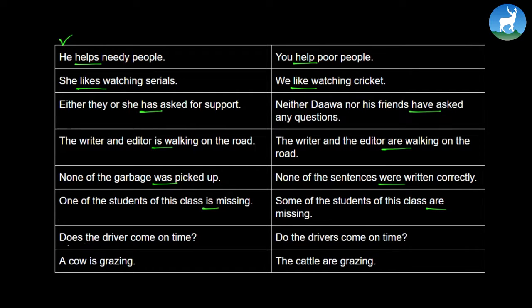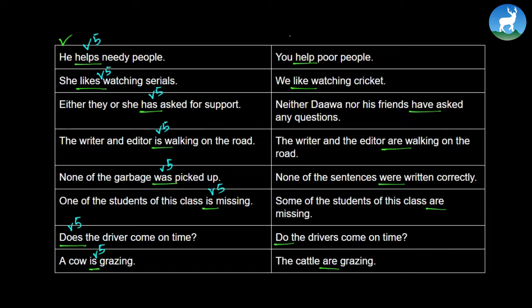Does the driver come on time? Do the drivers come on time? A cow is grazing. The cattle are grazing. Now, can you find out the differences? Sure you can. Let's look at the first column. We have a V5 here, likewise another V5 here. This is what we call a V5, a singular verb. It is also a V5. This is also a V5. We have all the cases of V5 in the first column.